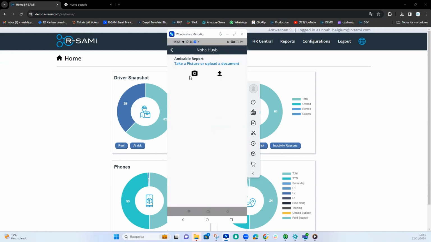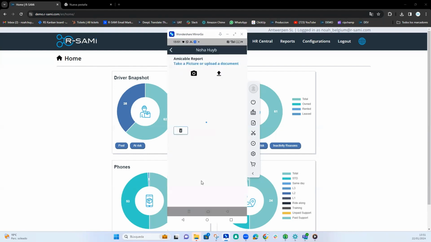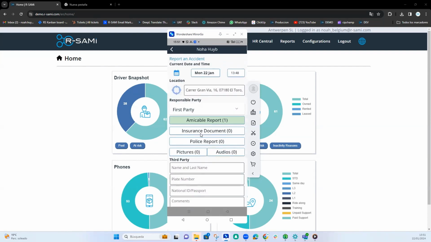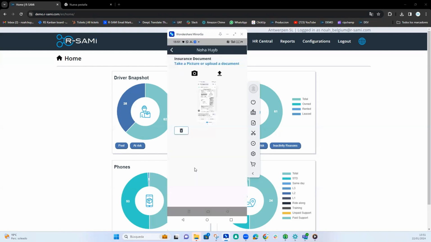You can also take a live picture, or if you already took the picture with your phone and you want to upload it in the app, you can add it here. Here, the insurance document. Here, the police report, if there is one. Also add that.